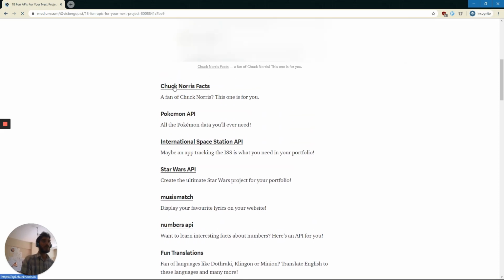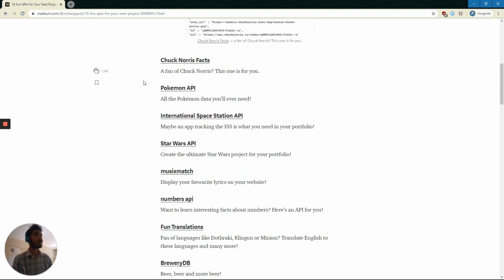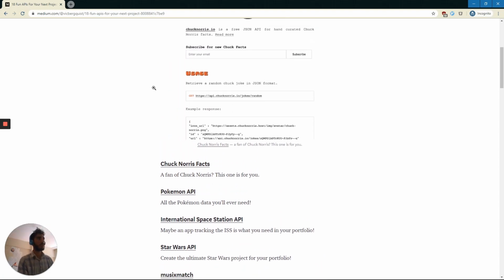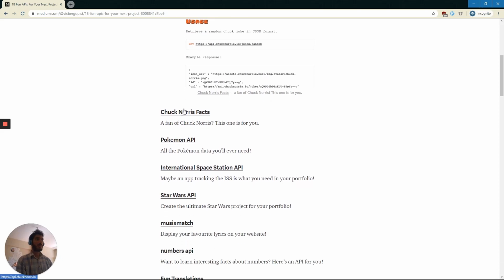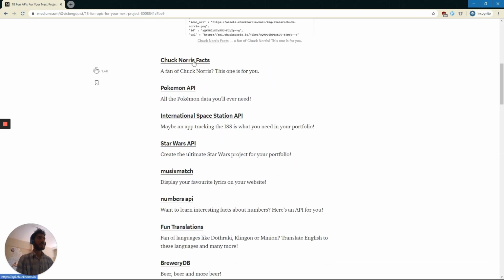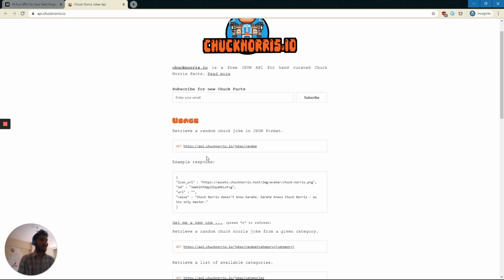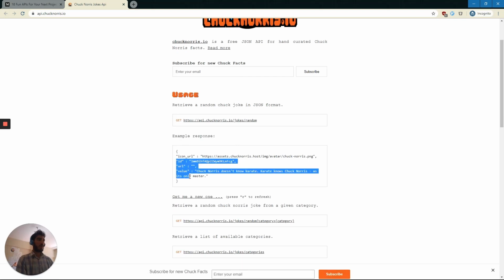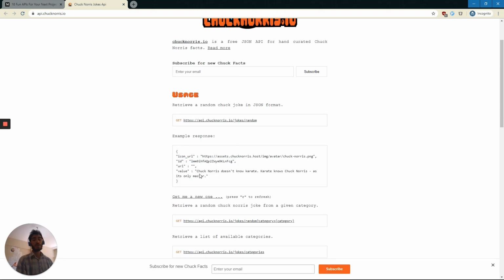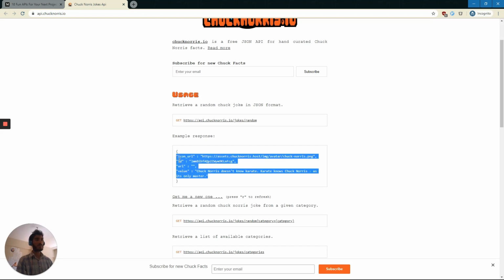So each one of these is a link to an API. I don't know, it doesn't matter which one you choose. You might find the Chuck Norris one interests you. It's probably a fun one. Just to take a quick look at it, it explains how you can use it. You can make a GET request to this thing, and it gives you a joke. And if you want to extend this even further, you could build a Slack bot that automatically sends messages to Slack with Chuck Norris jokes.